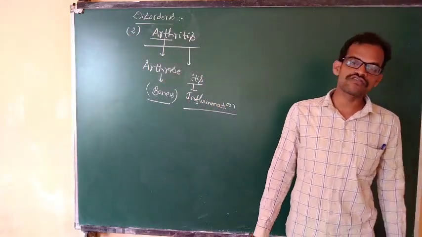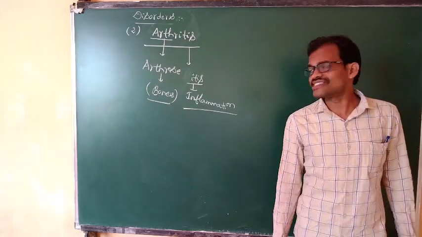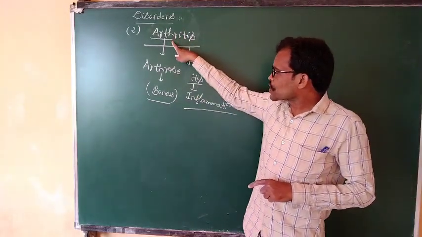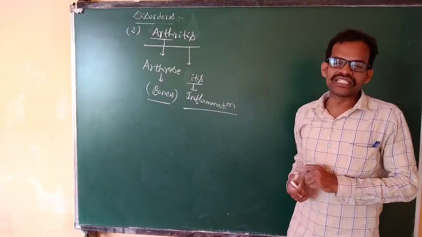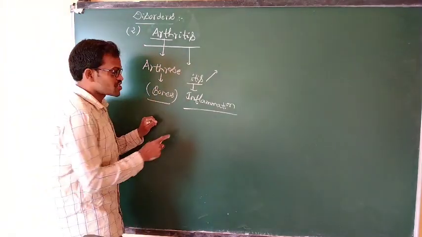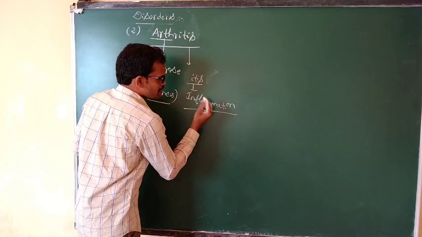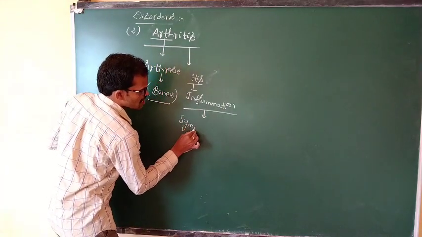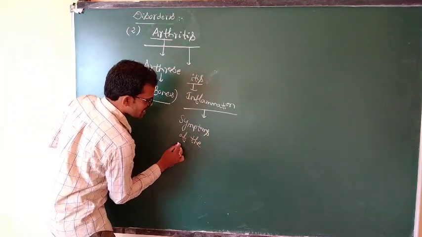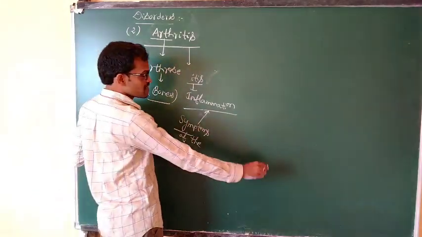Arthrose, the study of joints, the study of bones, is known as arthrology. Arthritis is related to the bone with inflammation. Arthros means bones, itis means inflammation. What are the symptoms of the inflammation?